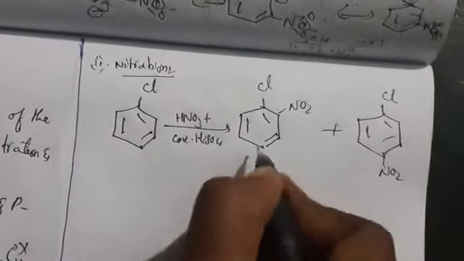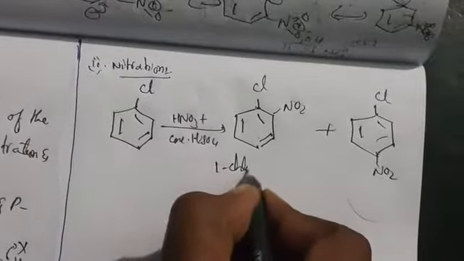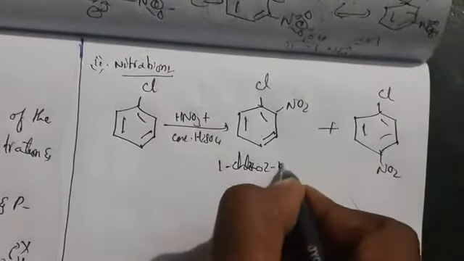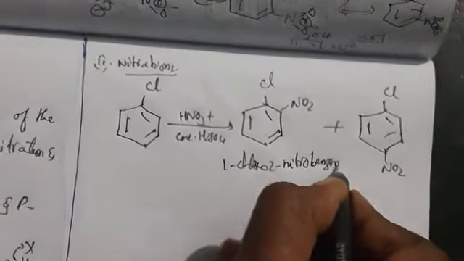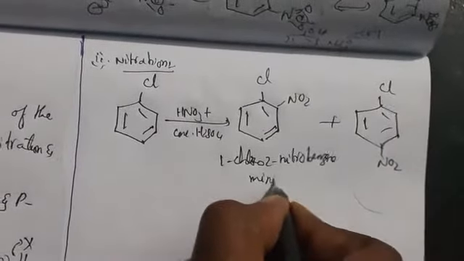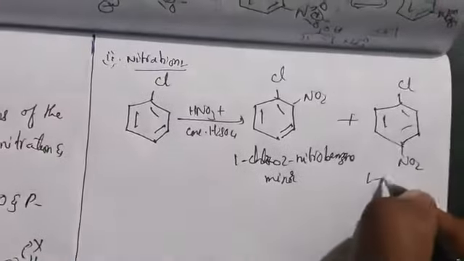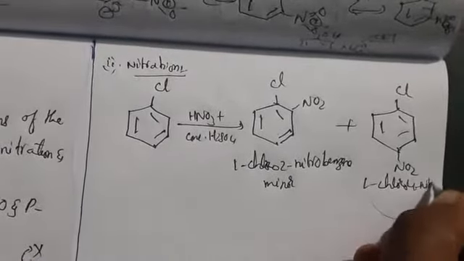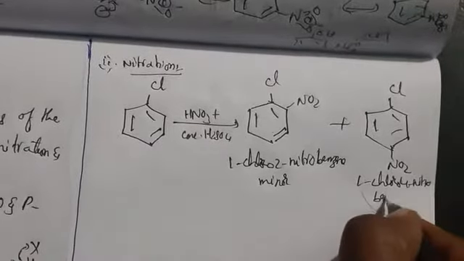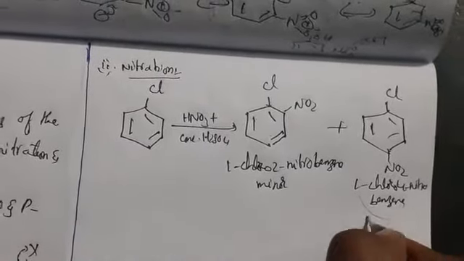Cl. Okay, so 1-chloro-2-nitrobenzene, that is the minor product, and this one also, 1-chloro-4-nitrobenzene, this is the major product. Okay, so next one we can take here, sulfonation.